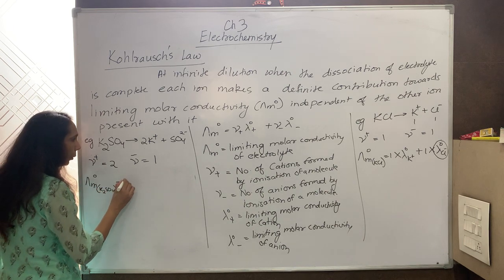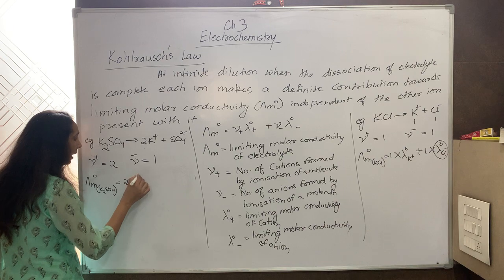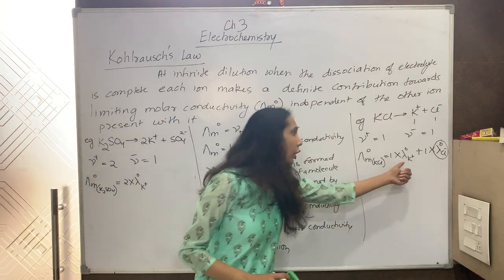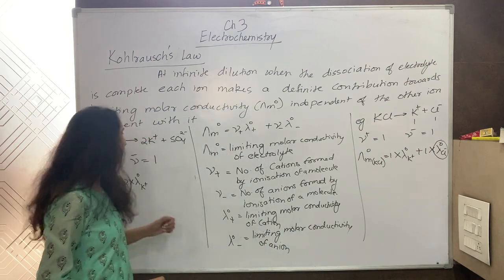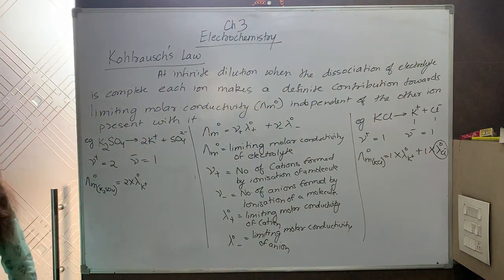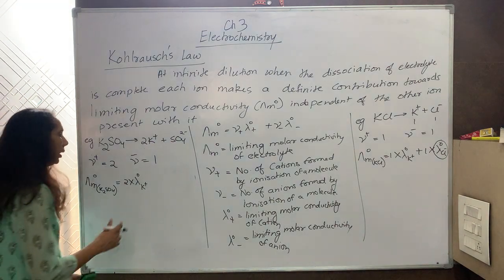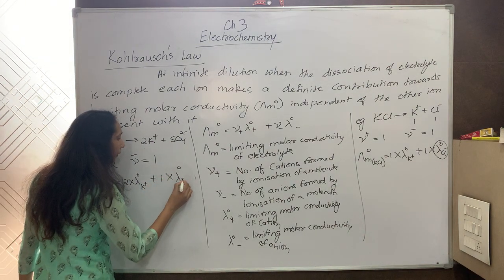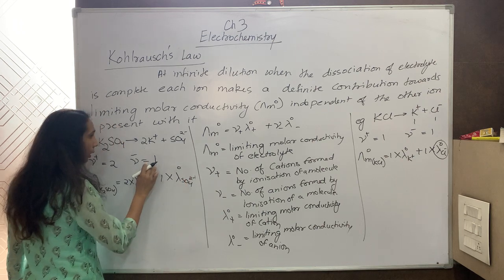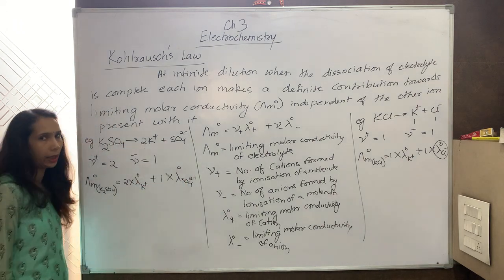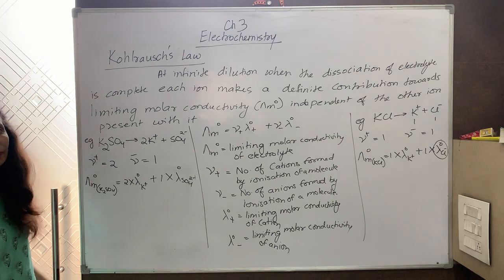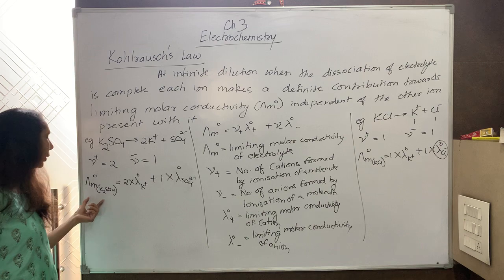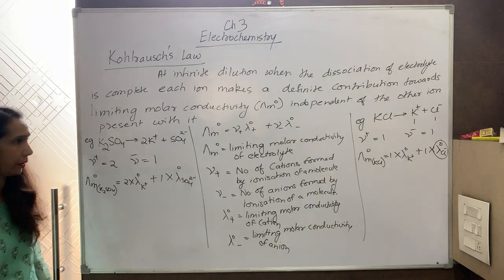It will be equal to mu positive 2 multiplied by limiting molar conductivity of K positive, which will have the same value which it has here. Only it will be multiplied by 2 because there are 2 cations which are formed. Plus 1 into lambda naught of SO4 2 negative, because there is only one anion which is formed, SO4 2 negative. So this is how we write it, and in the numerical problems you will get the values of these, you substitute them and you can calculate the limiting molar conductivity.